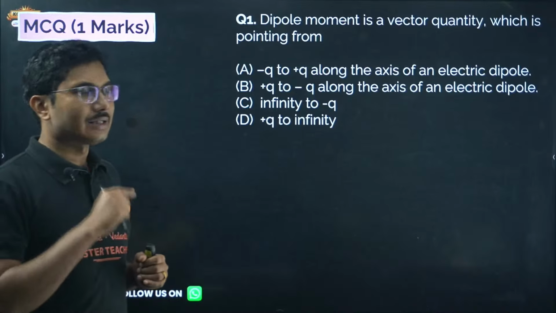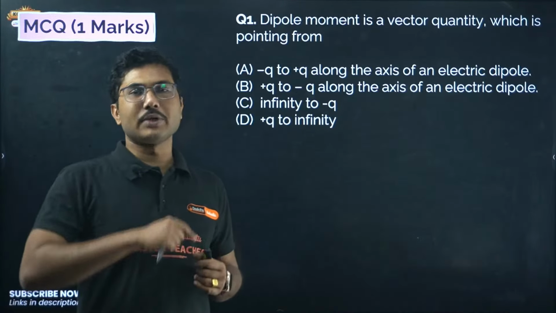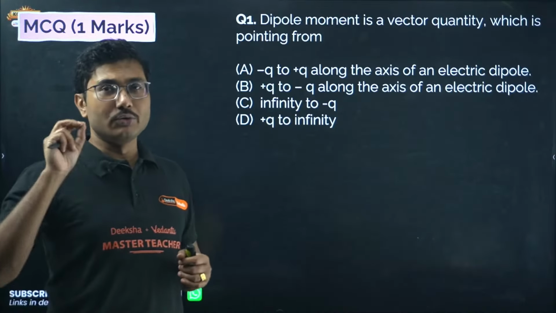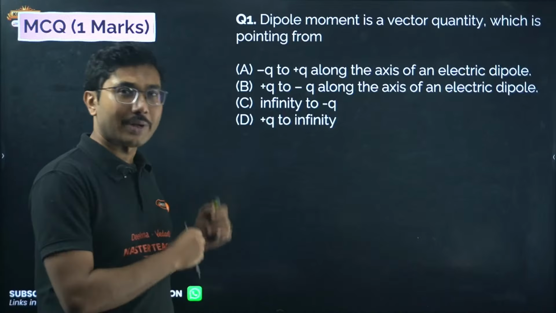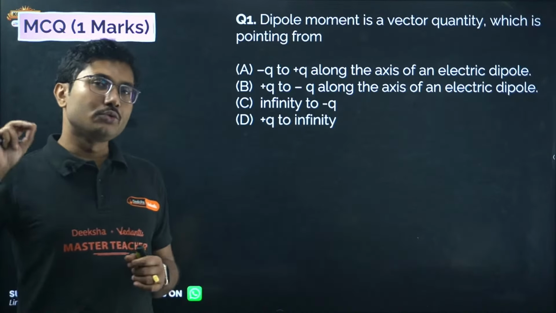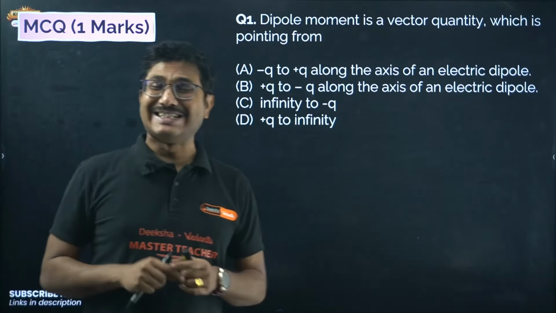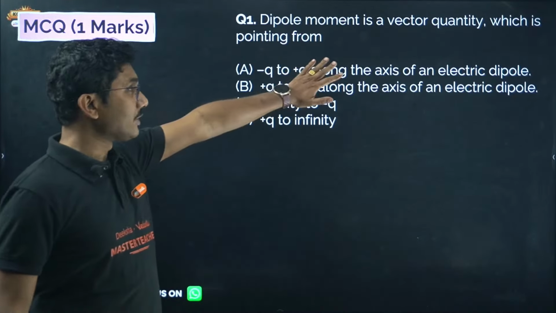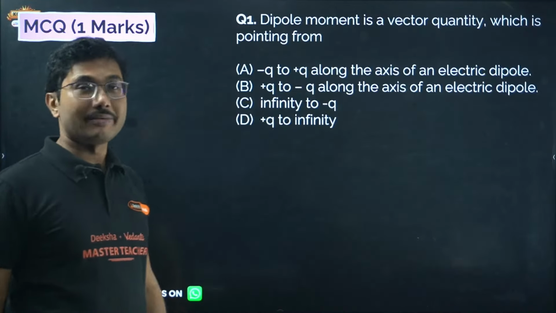Last year there was one AC question that came based on a diagram. That kind of question might come, but you should be able to figure it out if you practice enough MCQs. And do not practice too difficult MCQs. Too difficult MCQs will be there for KCET, but not for your board exams. Okay, so this question is an example of your board level MCQs.